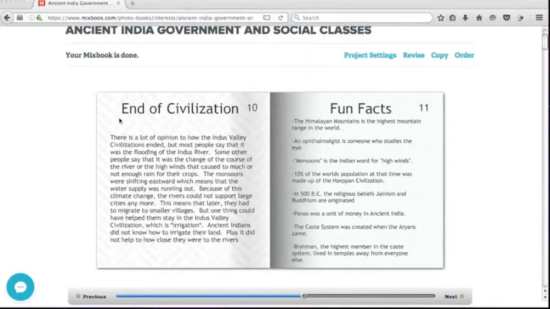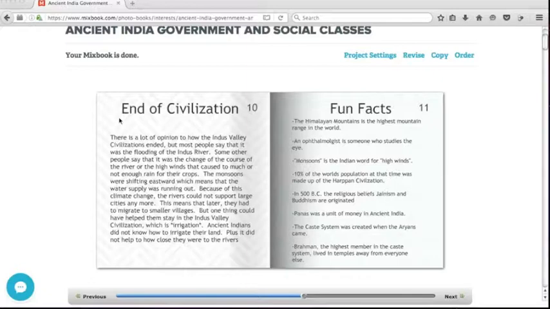End of civilization. There is a lot of opinion as to how the Indus Valley civilization ended, but most people say that it was the flooding of the Indus River. Some other people say that it was the change of the course of the river or the high winds that caused too much or not enough rain for their crops. The monsoons were shifting eastward, which means that the water supply was running out. Because of this climate change, the rivers could not support large cities anymore.